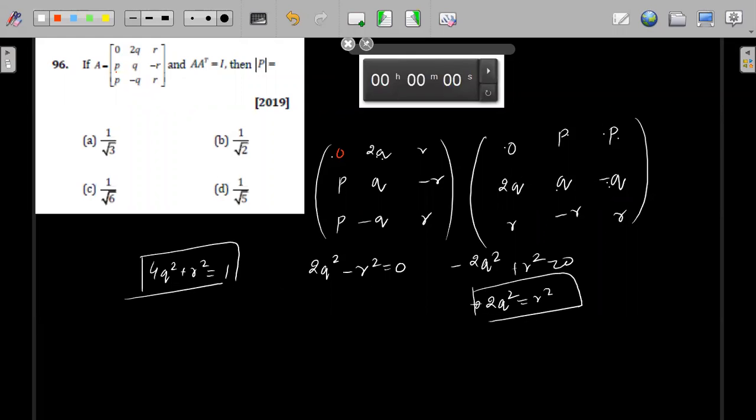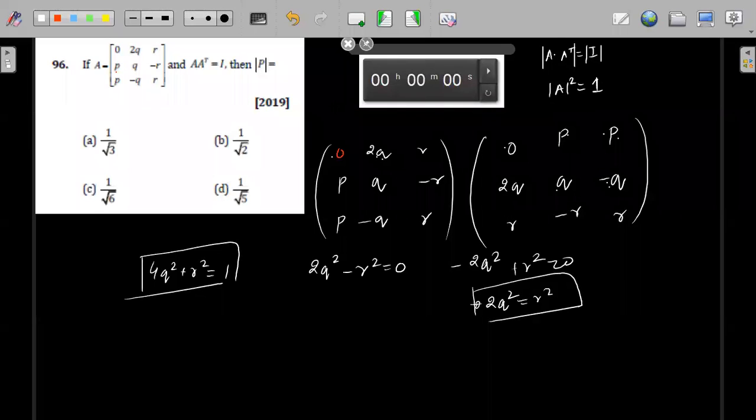So we got two equations in Q square and R square, right? One more thing, that A into A transpose is equals to identity, right? So A into A transpose is equals to identity matrix. If I take the determinant on both sides, this will become determinant of A whole square is equals to determinant of I, which is nothing but 1. So that means determinant of A whole square is equals to 1 because determinant of A into determinant of A transpose is same. So I can write determinant of A square is equals to 1, right?